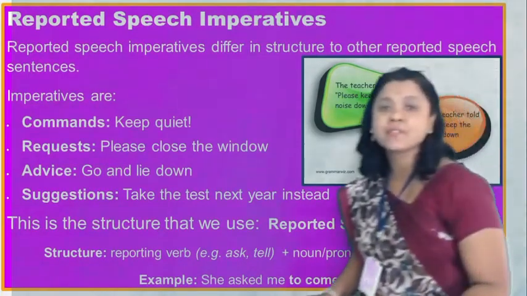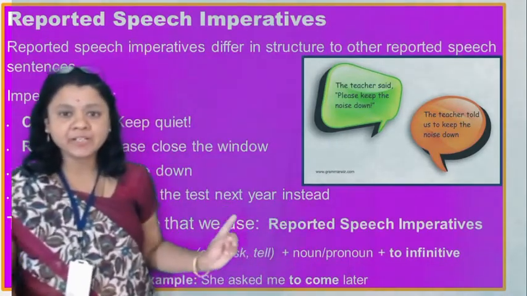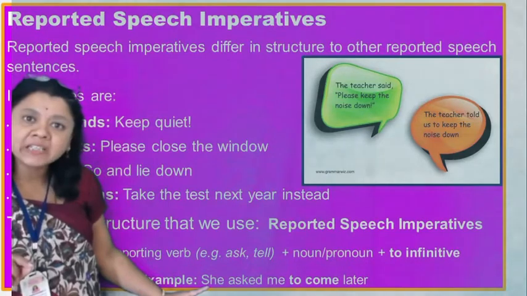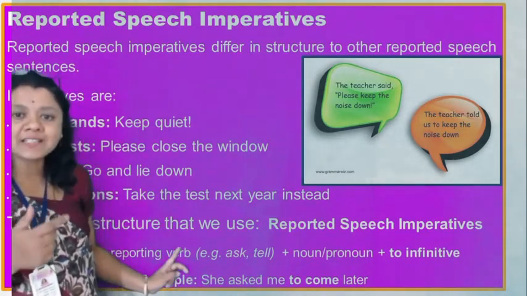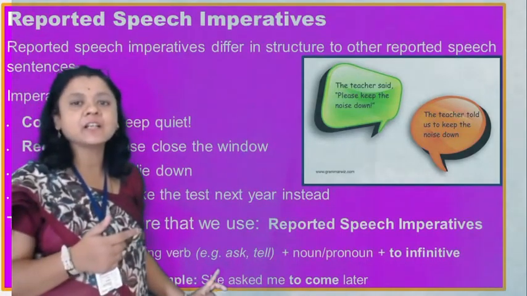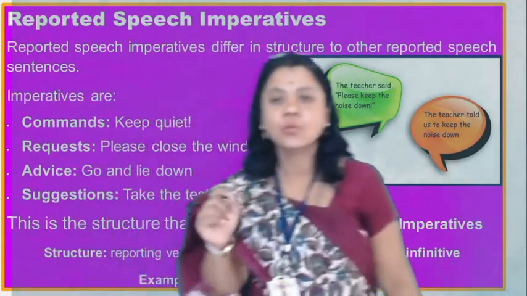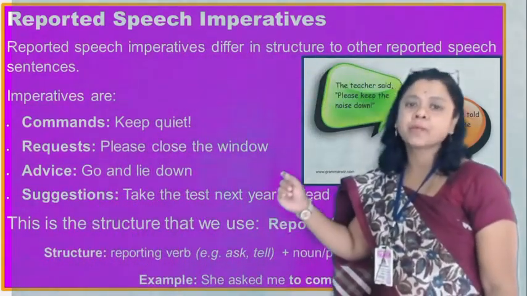My dear students, we have learned about the to-infinitive. For example, downside: she asked me to come after. Asked is the main verb, and to come is the infinitive.